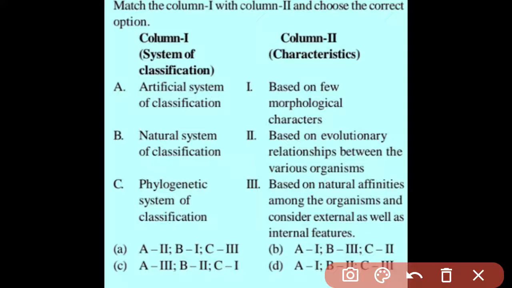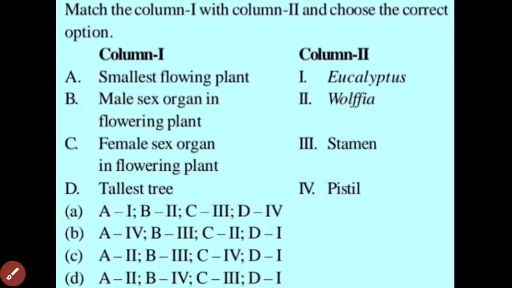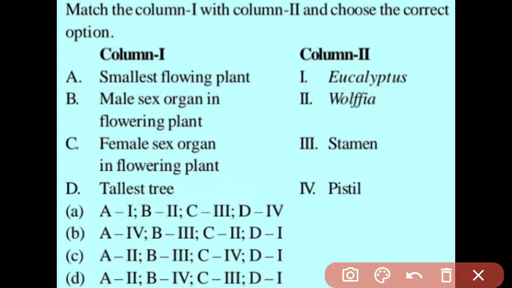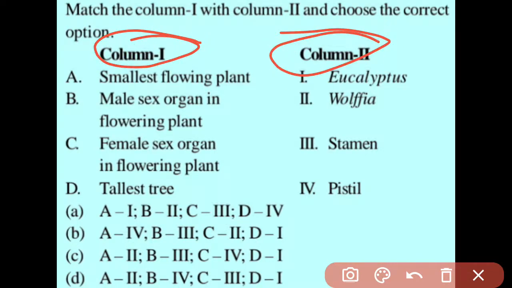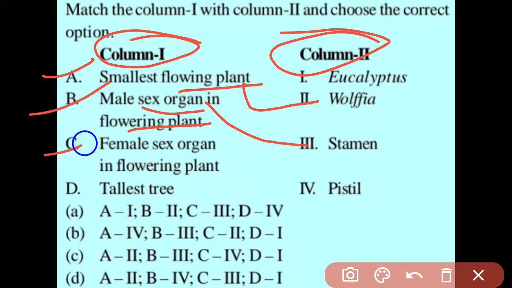Now we have to move on to the next question. In this question, we also have to match the right one with column 2. First is the smallest flowering plant. It is basically Wolfia. Male sex organ in flowering plants is the stamen. Third is the female sex organ in flowering plants.